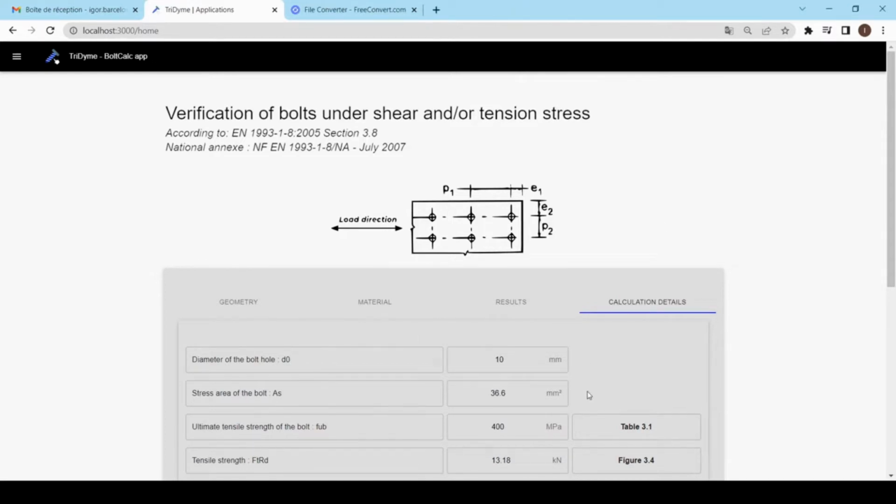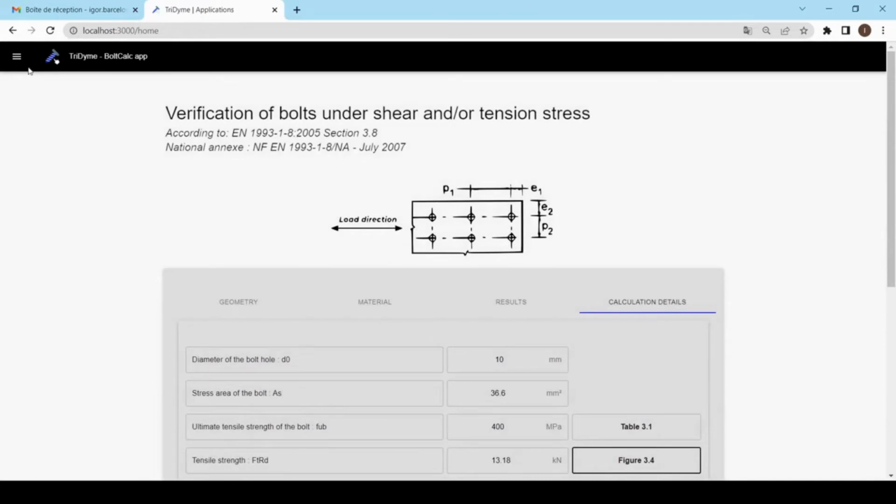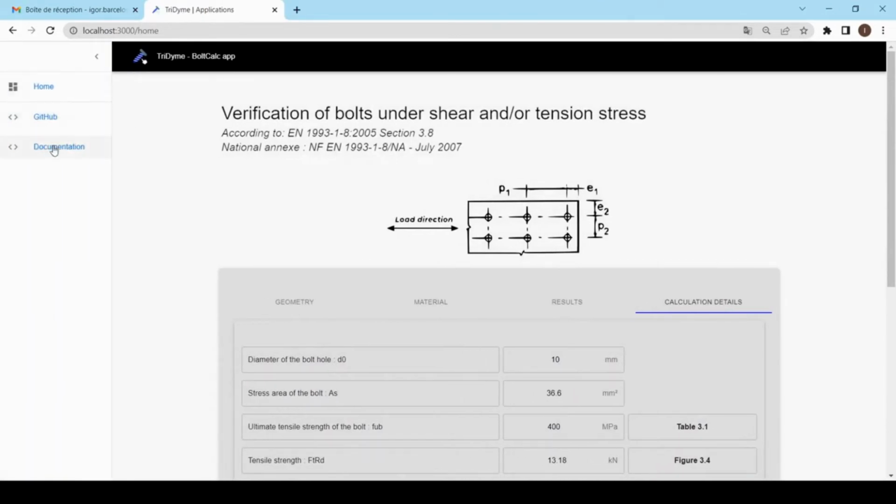We also provide some information or explanation using dialog box. So here, for example, in the tensile strength, this dialog box here shows the formulation adopted in the application. We also provide a deeper explanation about the application in our documentation page. So here in the top left corner, we can find the link from the documentation page.